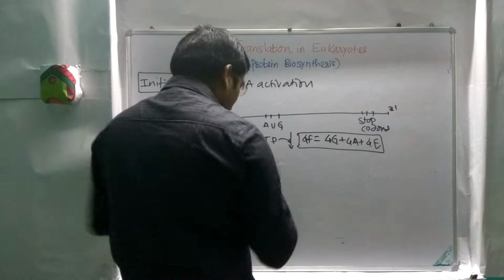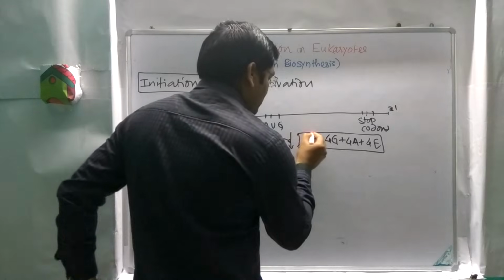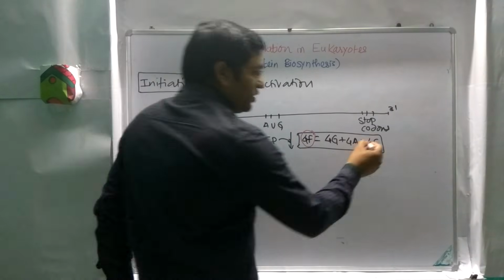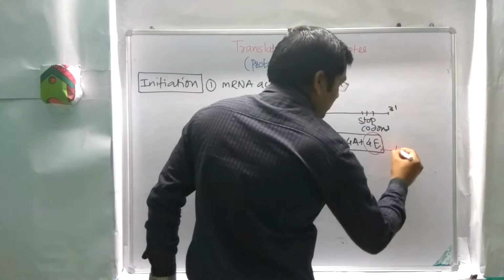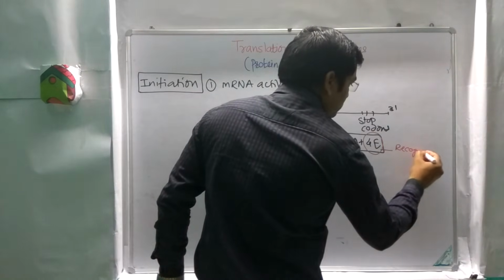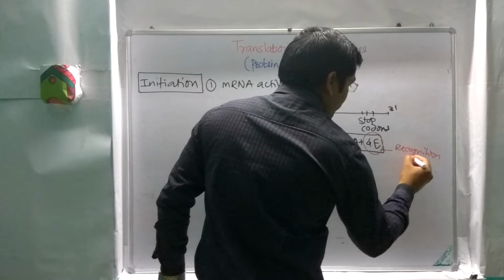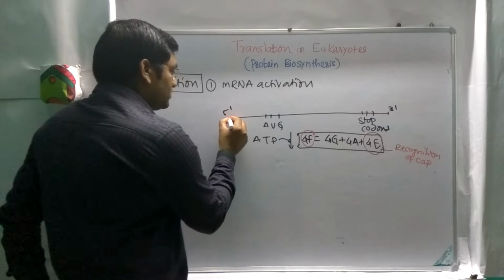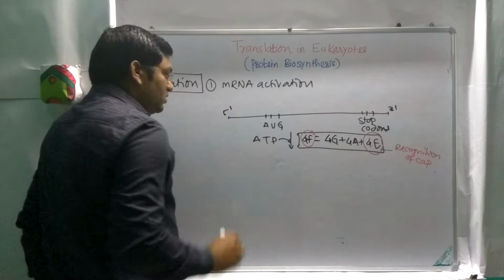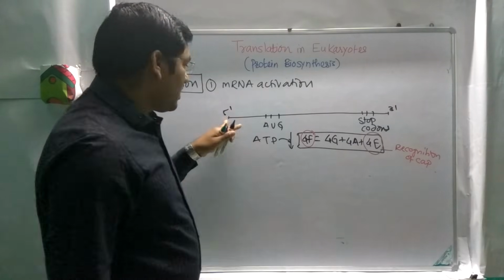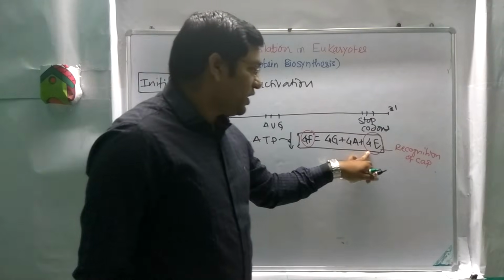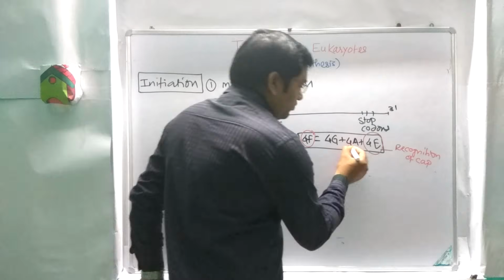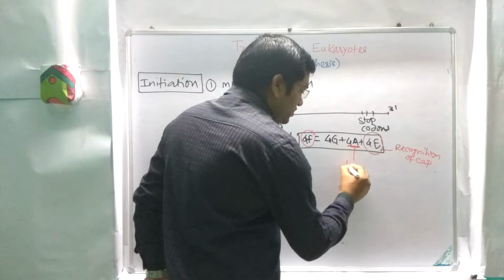This one is the cap binding factor, and this 4E helps in the recognition of the cap of the mRNA. At the 5' end there is a methylguanosine triphosphate cap in the mRNA, and this 4E helps in the recognition of the cap of the mRNA. This 4A removes the secondary structure.